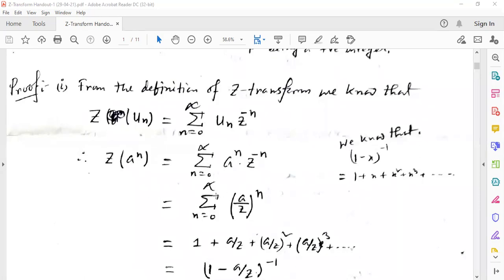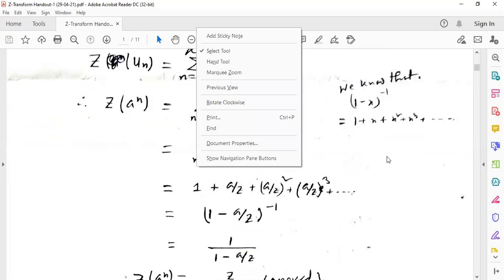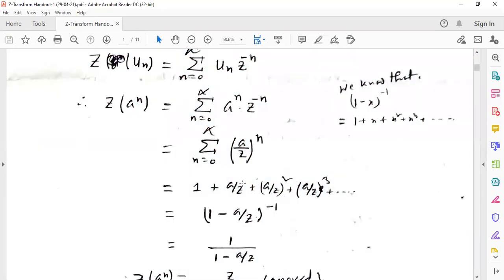So it can be written as summation n equal to 0 to infinity of (a by z) whole to the power n, since a to the power n into z to the power minus n is (a by z) to the power n. Now if we put n equal to 0, then something to the power 0 is 1. If we put n equal to 1, then a by z. If n equal to 2, then (a by z) whole square. If n equal to 3, then (a by z) whole cube, and so on, as it is an infinite series. So it can be written as 1 plus a by z plus (a by z) whole square plus (a by z) whole cube plus so on. But it can be written as (1 minus a by z) whole to the power minus 1.